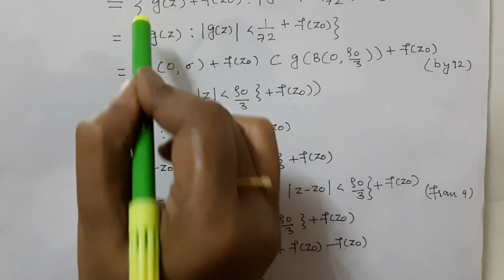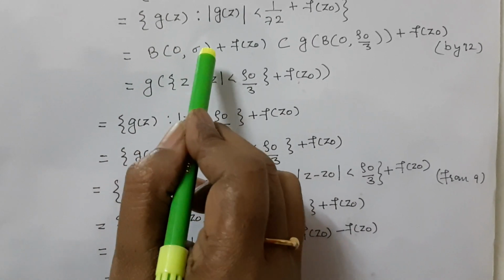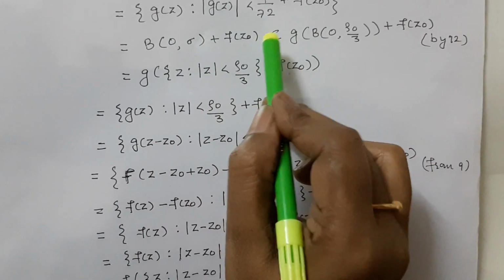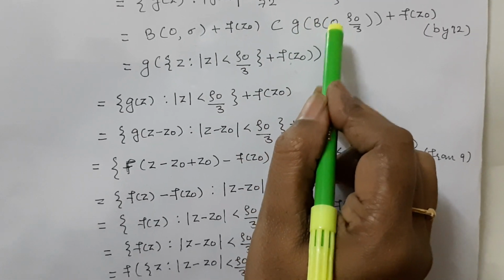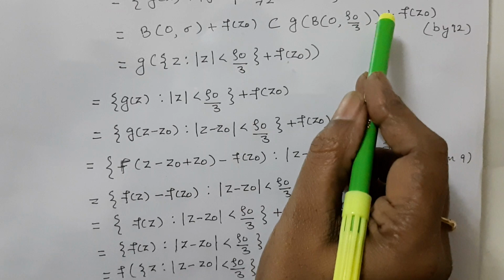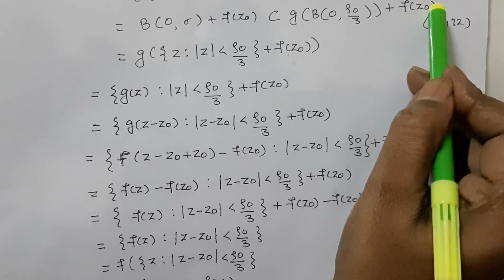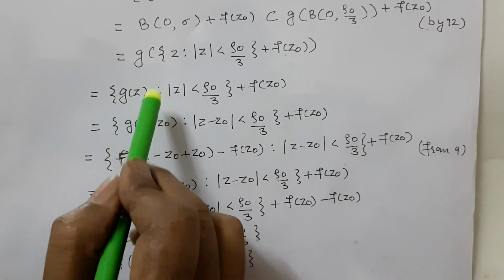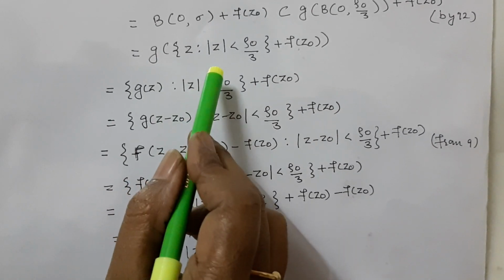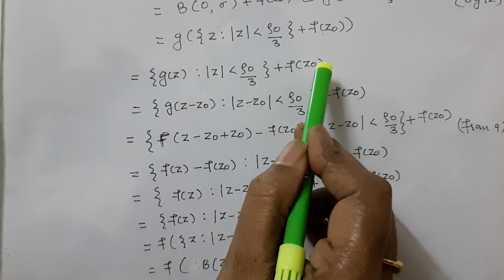That value becomes B of 0, rho plus f of z0, which is a subset of g of B of 0, rho 0 by 3 plus f of z0. Or we can say g(z) such that mod of z is less than rho 0 by 3 plus f of z0.